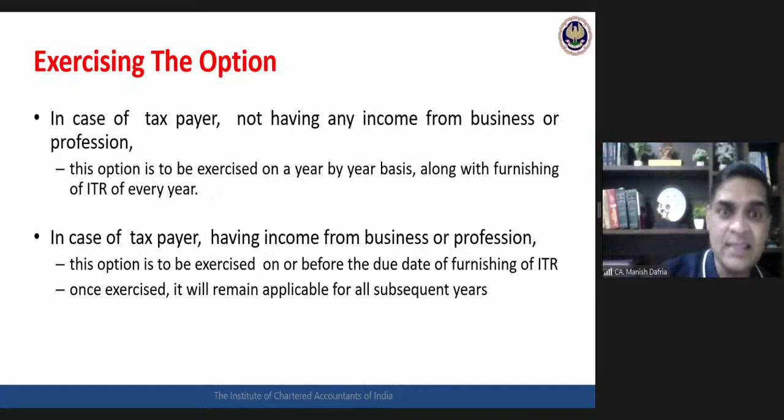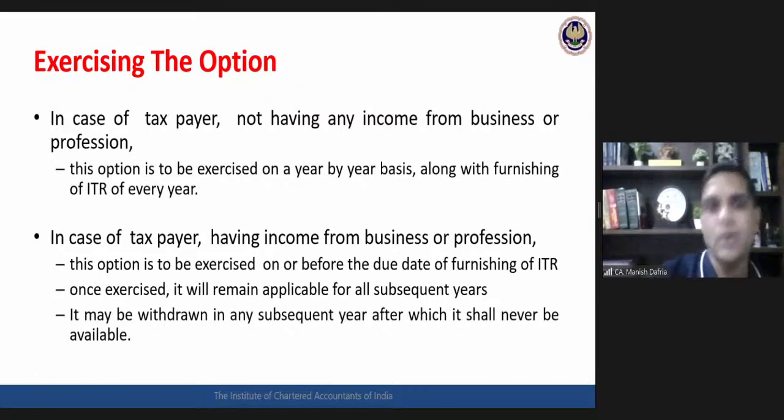But in this case, you will get one chance in your life to come out. But if you have come out, then it will never be available. Then you cannot go in again. So before going in, you can decide. You may remain in the old normal regime till you wish.